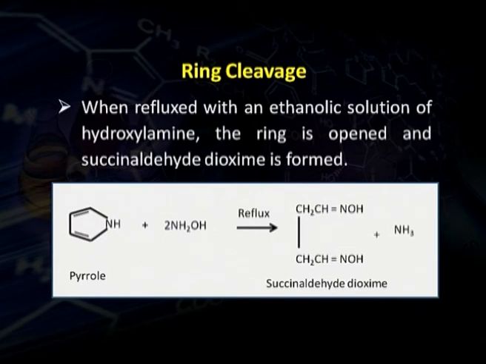When pyrrole is refluxed with an ethanolic solution of hydroxylamine, the ring is opened and an open chain compound, succinaldehyde dioxime, is formed. Pyrrole, when refluxed with hydroxylamine, gives succinaldehyde dioxime, as you have seen in this reaction. So, this is all about pyrrole. We have studied its structure, its different chemical properties, physical properties, and its methods of preparation.